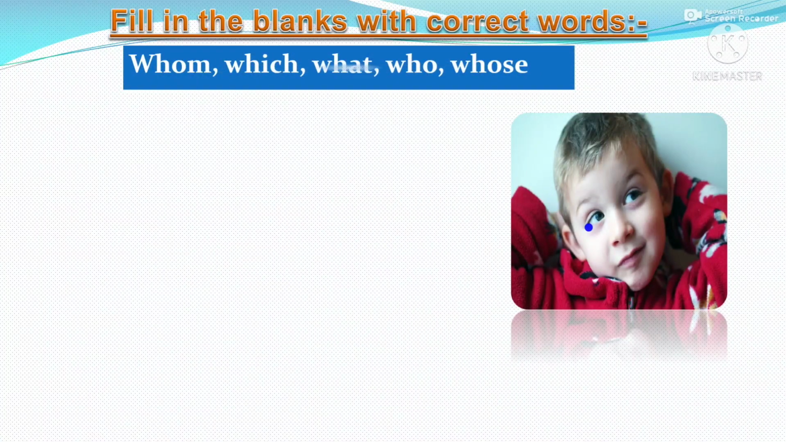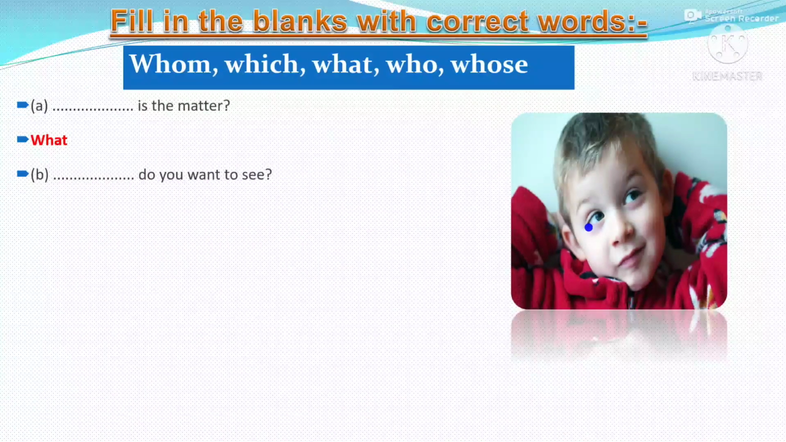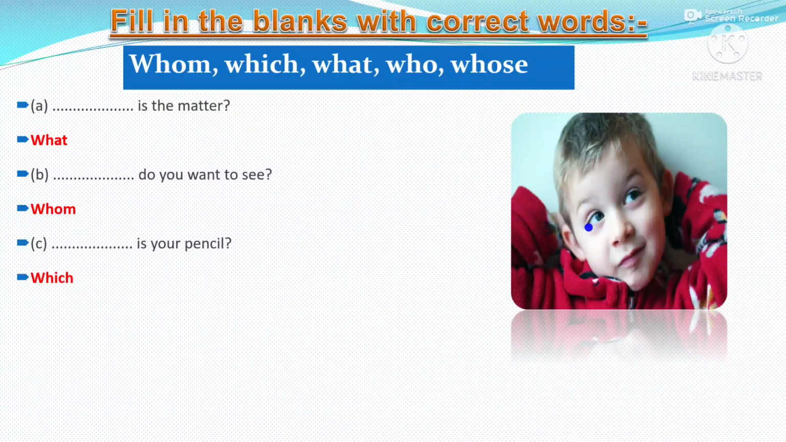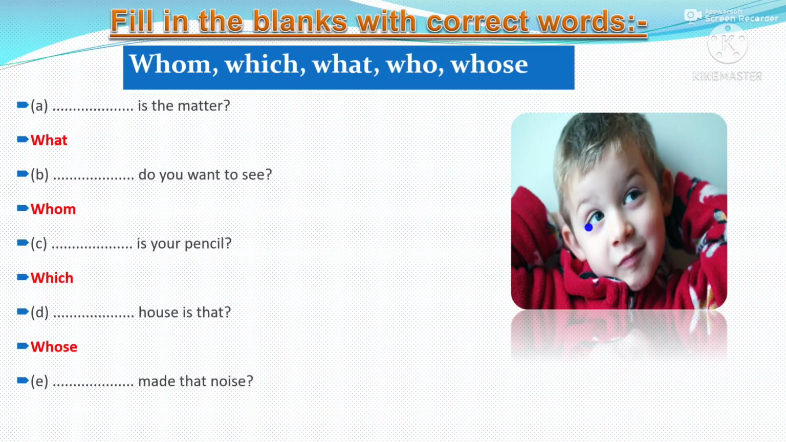Now we will fill in the blanks with correct words. Okay, the words are whom, which, what, who, whose. These are called wh-words, right, students? These are used to make questions. This is the matter. What is the matter? This do you want to see? Whom do you want to see? This is your pencil. Which is your pencil? This house is that. Whose house is that? This made that noise. Who made that noise?